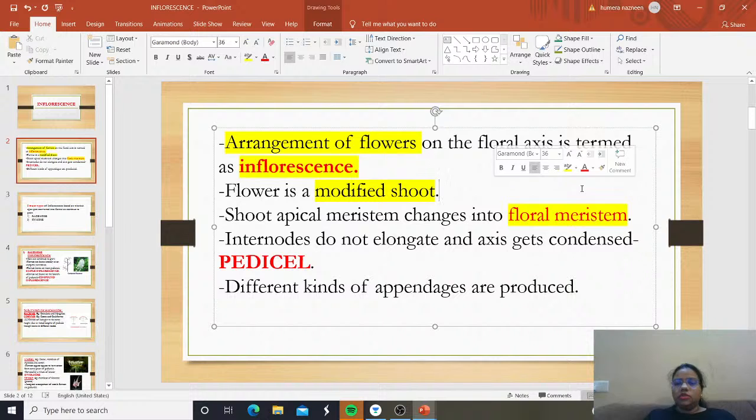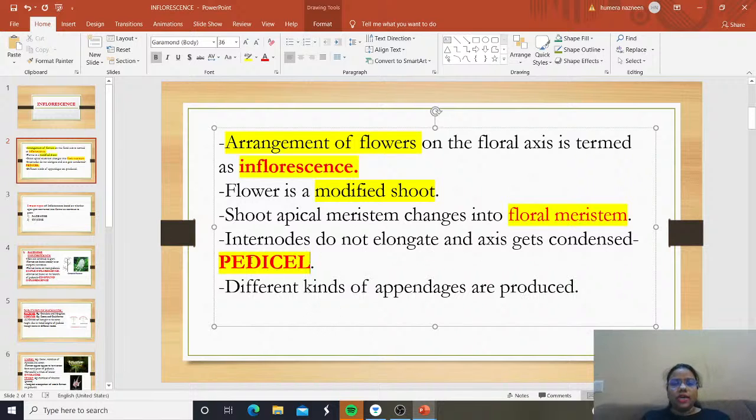Now, internodes do not elongate and the axis gets condensed, so we call it the pedicel. You know nodes and internodes are there on the axis. The internodes are not getting expanded or elongated, but the axis is getting condensed and suppressed.